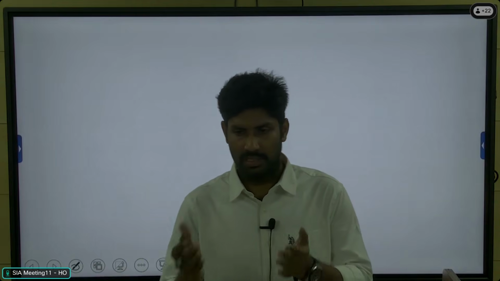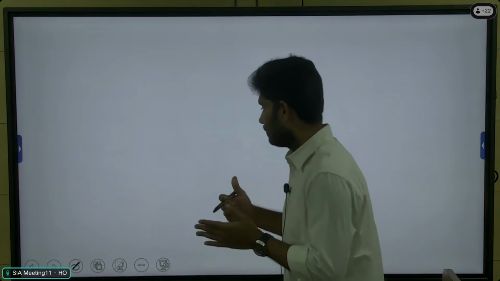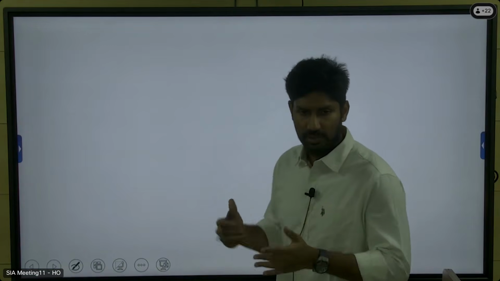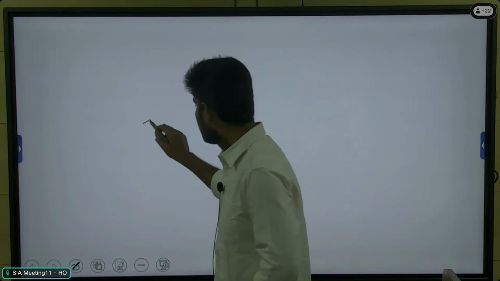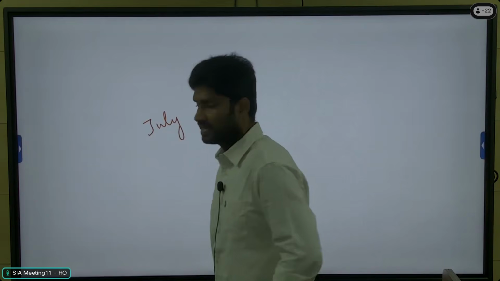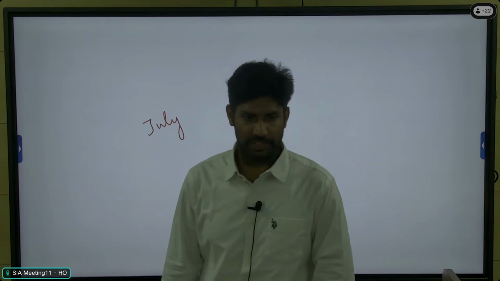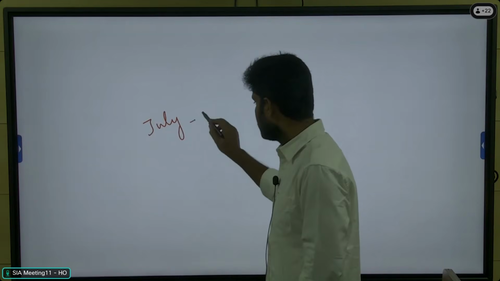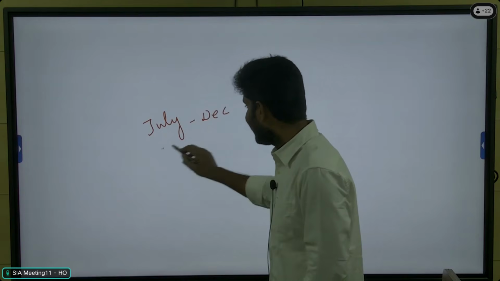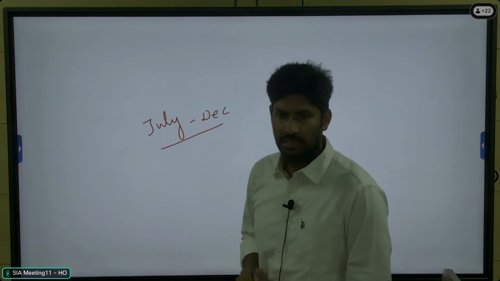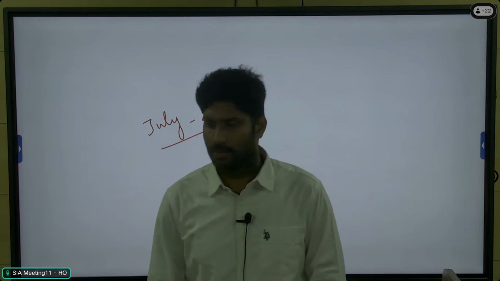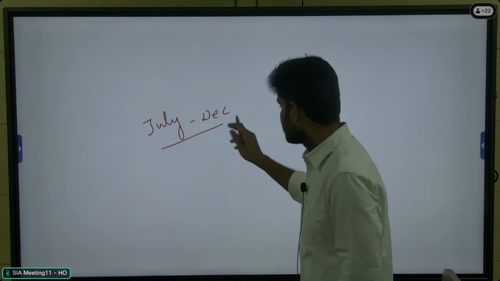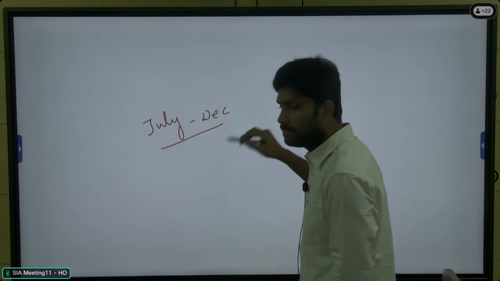This is actually the starting period for the next year mains. July is the perfect time to start civil service preparation. July to December is the right time to cover your optional paper and the mains area. After December, you need to focus on the prelims area.